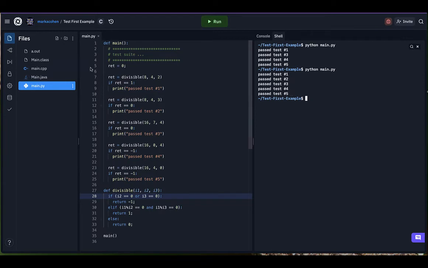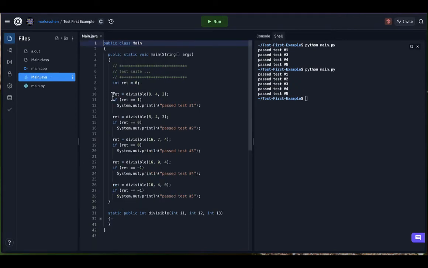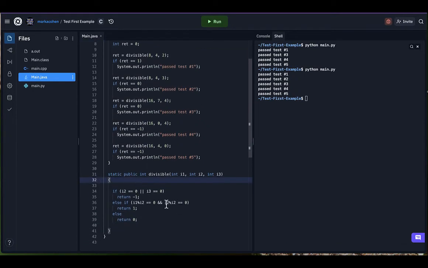All right, let's take a look at the other languages just to see how similar they are. Here's the situation in Java. Notice how the code is very similar. I have to create a class in Java for this to work, but I still write my tests and they still look very similar to what I had done in Python. And here's my function, and sure enough, I made the same mistake.